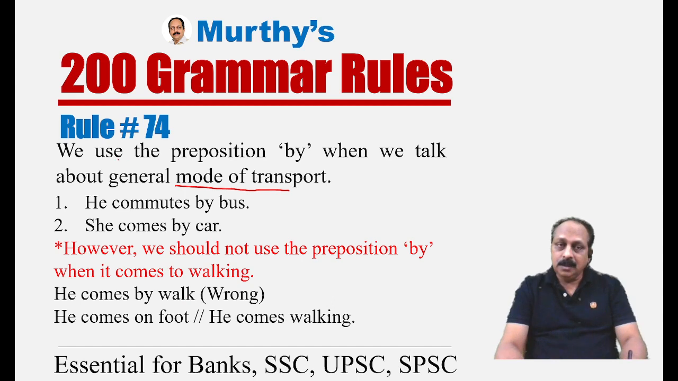At the outset, we use the preposition by when we talk about the general mode of transport. Focus on the key words: general, not specific. Whatever it is, for a general mode of transport, we should use the preposition by. For example, he commutes by bus, she comes by car, he goes by bike. Here, for the general mode, we use the preposition by.